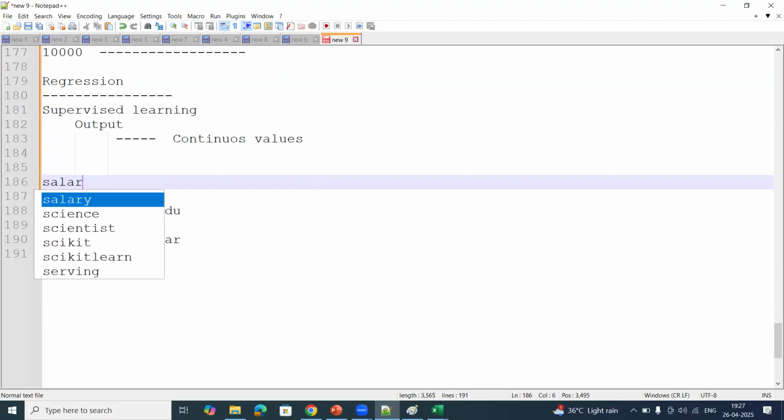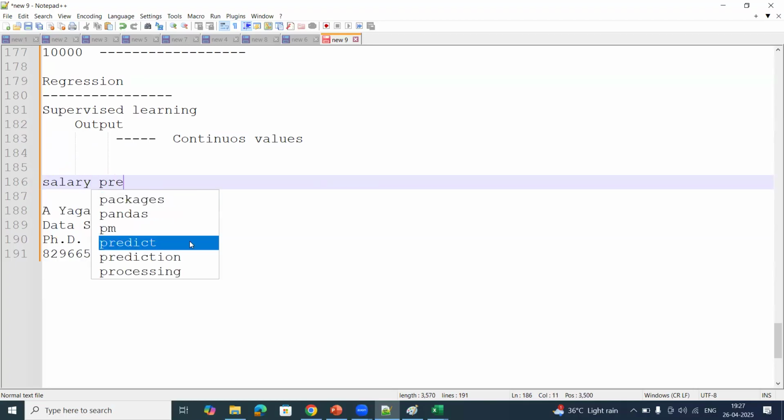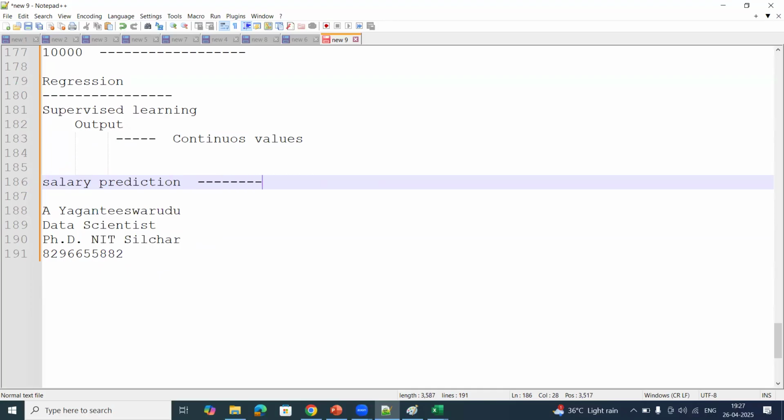Let us take a simple example, salary prediction. Let us assume my student is attending an interview at some company like Wipro or Google or Microsoft. I need to predict what salary he will get. For example, if an experienced person is attending an interview, there will be different salaries based on the performance in the interview, experience or education.